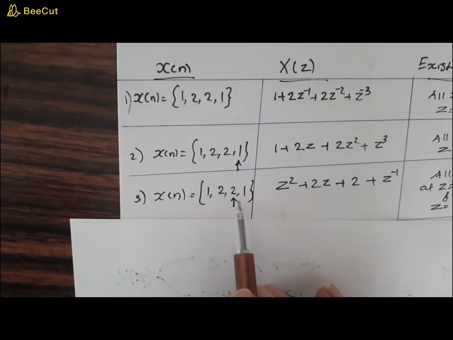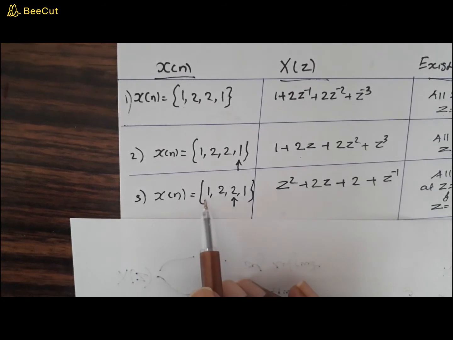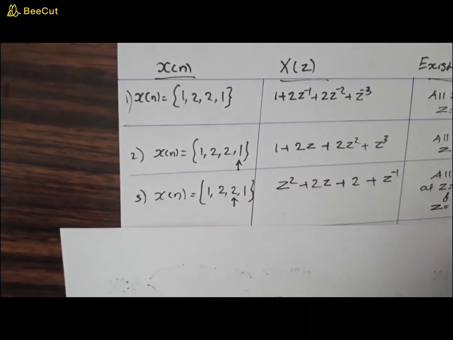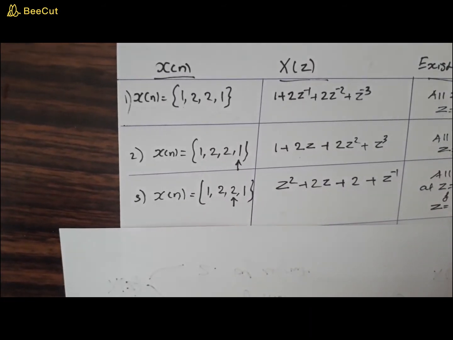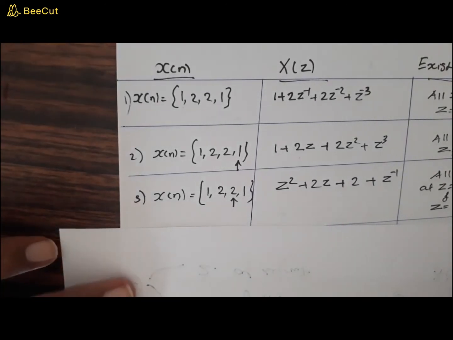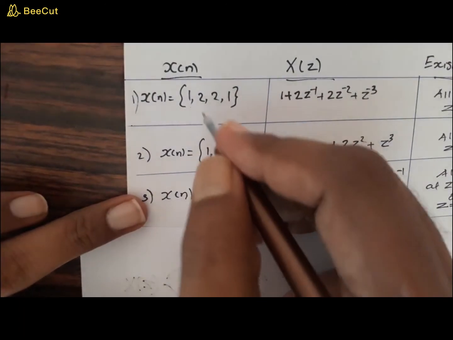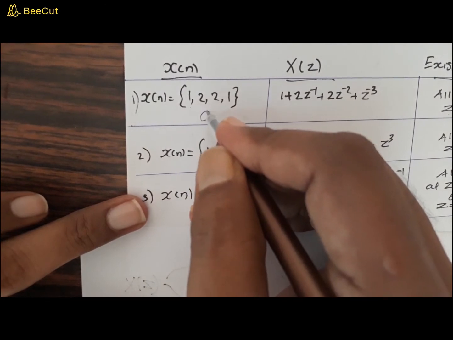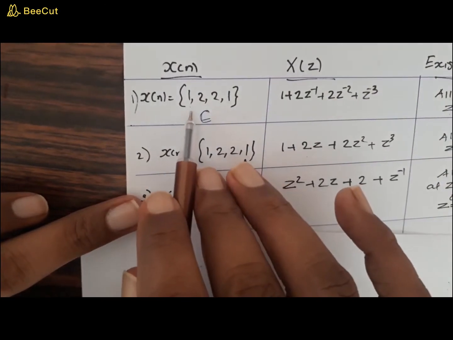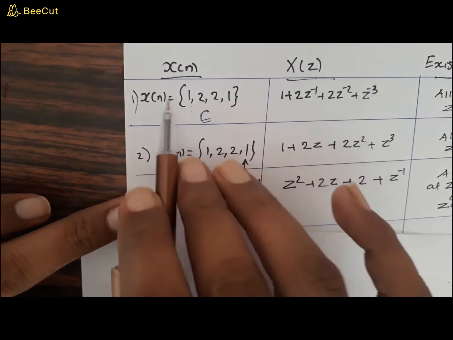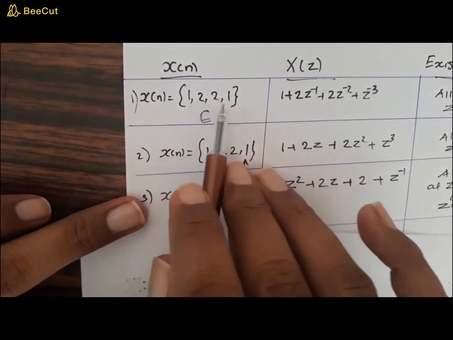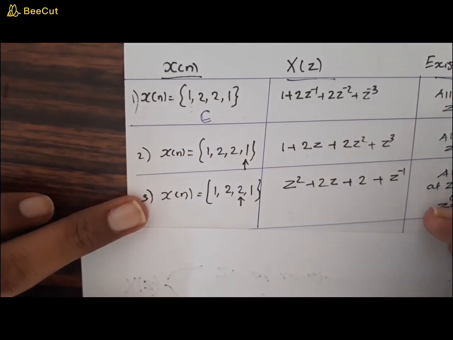This is actually having a positive part as well as a negative part. So in that case, it exists for all z except at z equal to infinity and 0. From this you can generalize a finite duration sequence as a causal sequence, where it is defined only for positive time. This can be considered as a causal sequence, so it will be all z except at z equal to 0.